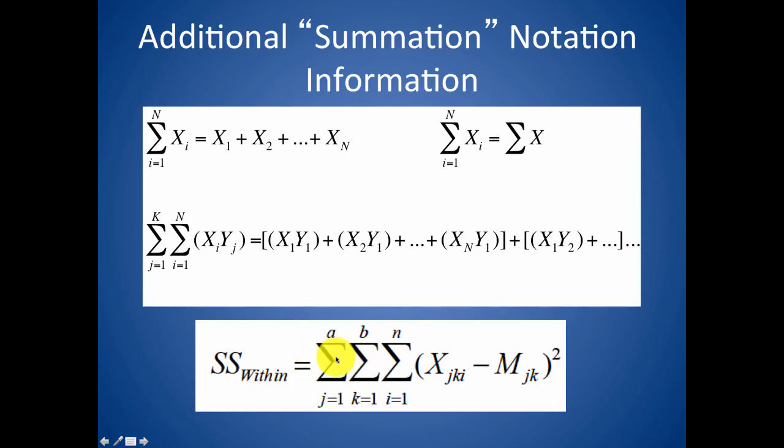But to start getting your mind around that, this is just going to say set j to 1, k to 1, increment the i's, and then set j to 1, k to 2, increment the i's, etc. And then once we got k going from 1 to b, it would come back to 1 and the j would go to 2. So this keeps scaling, although this is about as ugly as we're going to see it in Psych 309 this semester.